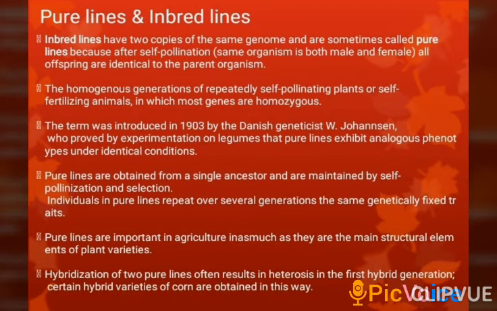Pure lines are important in agriculture in many ways, as they are the main structural elements of plant varieties. Hybridization of two pure lines often results in heterosis in the first hybrid generation. Certain hybrid varieties of corn are obtained in this way.